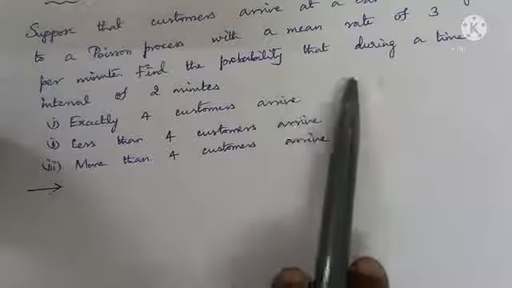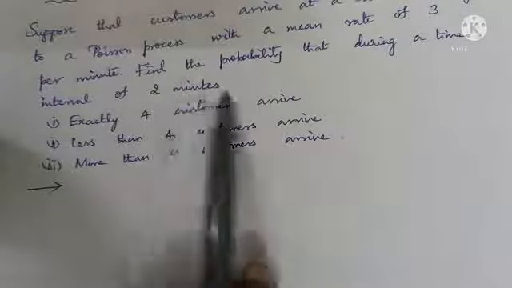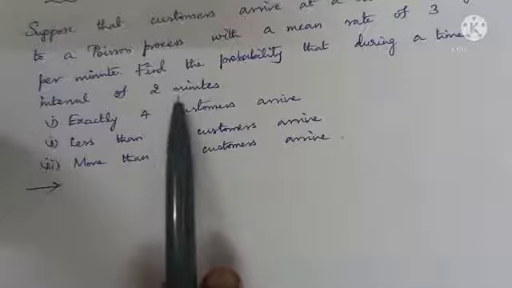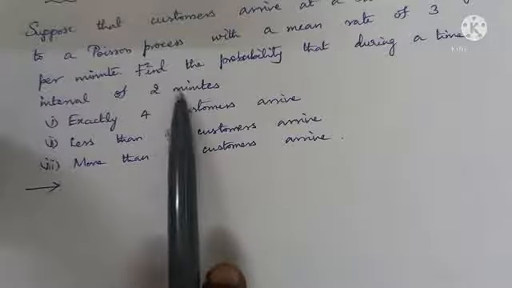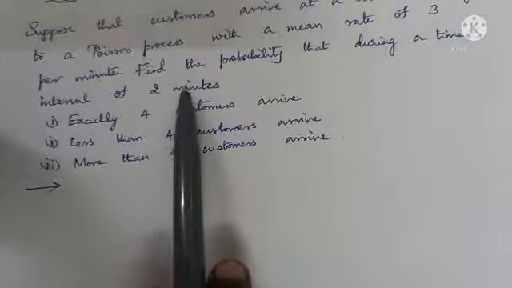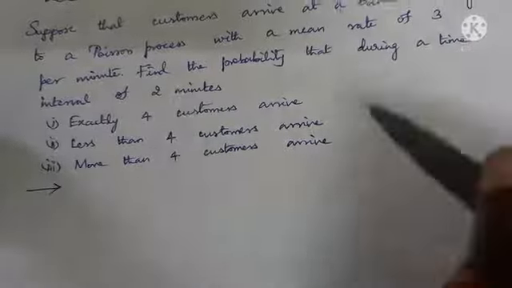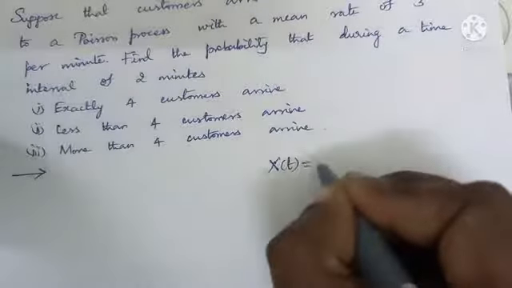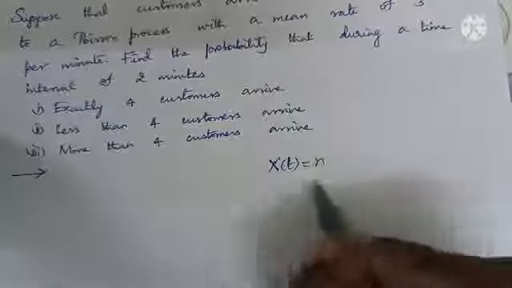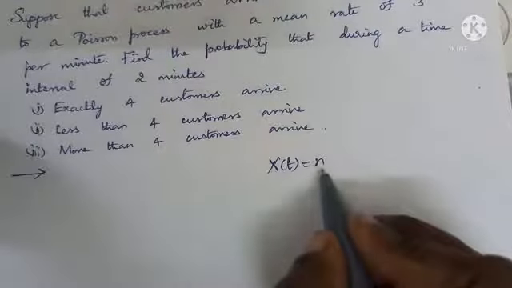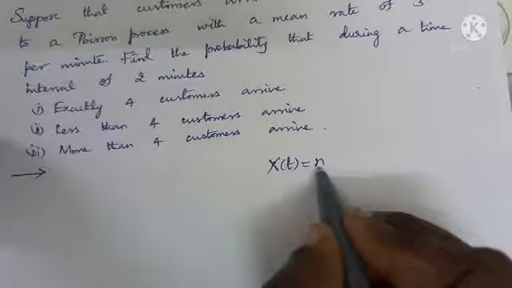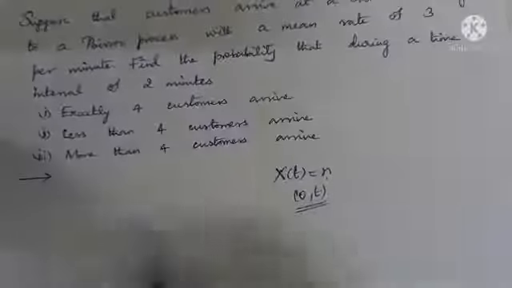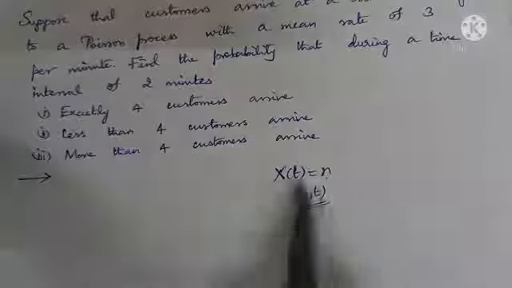Find the probability that during a time interval of 2 minutes, that is t is equal to 2. You know, the number of customers arriving in the interval 0 to t is X of t equal to n. I told you in part 1 of the video, n denotes the number of occurrences in the interval 0 to t. Here it is given as 2 minutes, so t takes 2 minutes.